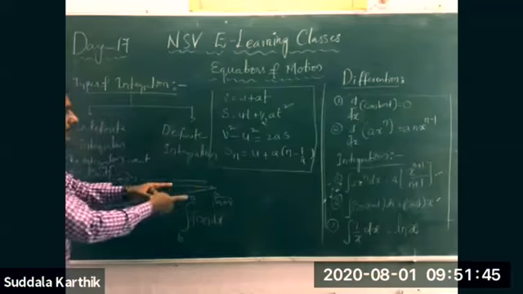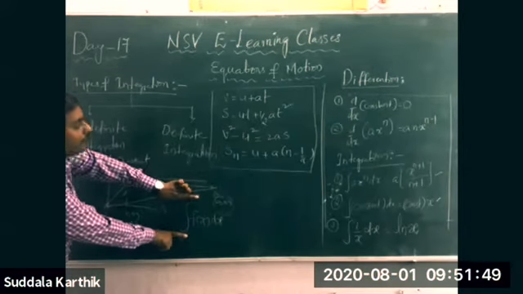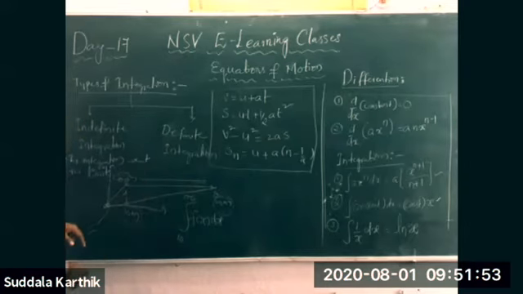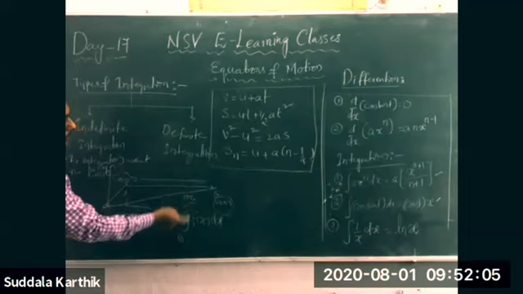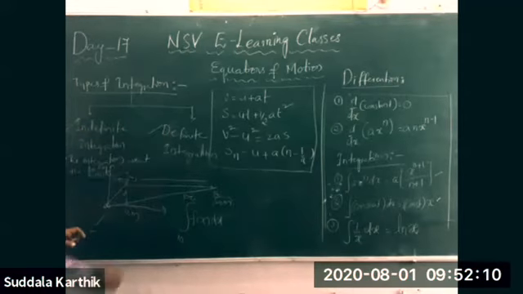But in this case, there are no limits. In this case, there are two limits: lower limit and upper limit. Without the limits, the integration is called indefinite integration or indefinite integrals. With the lower and upper limits, the integration is called definite integration.